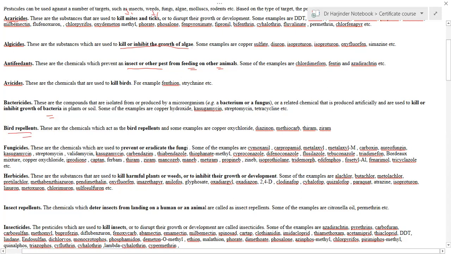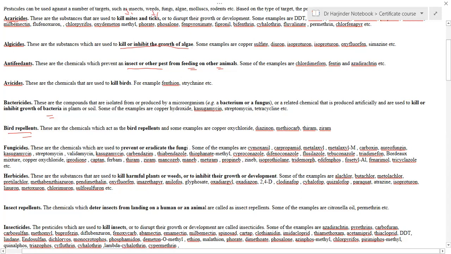Next are the bird repellents. These are the chemical substances which are used to repel birds. Again, examples are copper oxychloride, diazonium, thiram, and ziram, which are examples of these bird repellents.